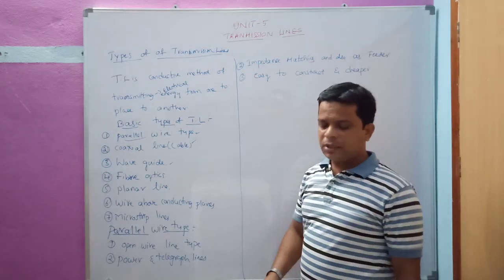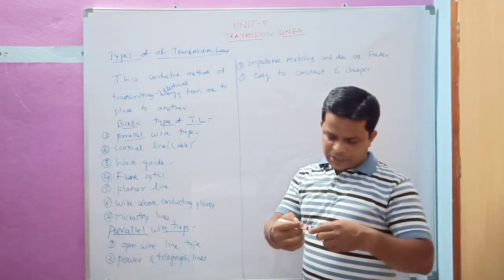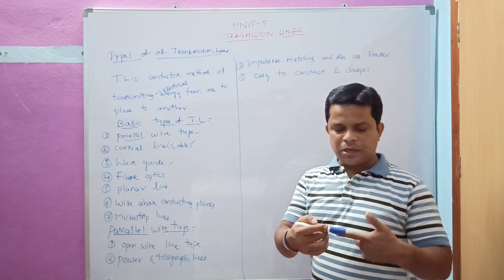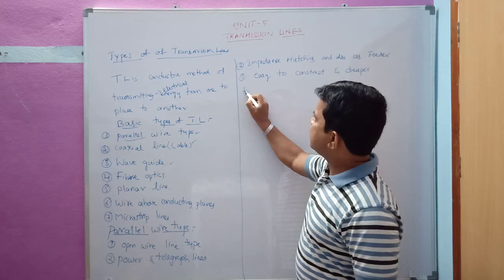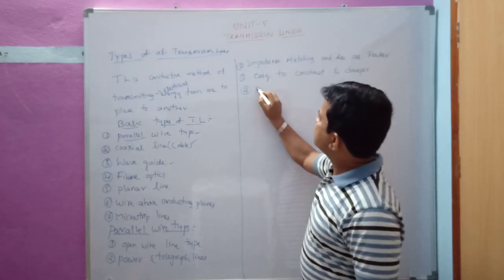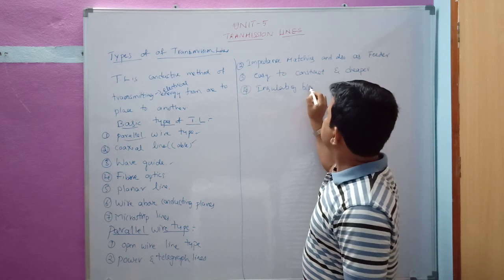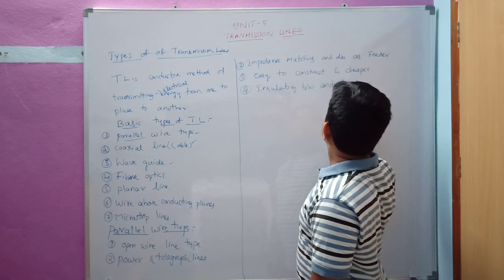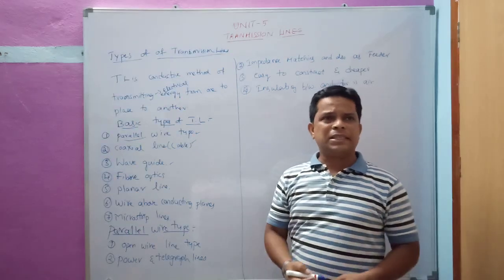Next, the insulation between the conductors is air. We don't have any insulation because we don't have any covering on this one. That's why the insulation here is air.